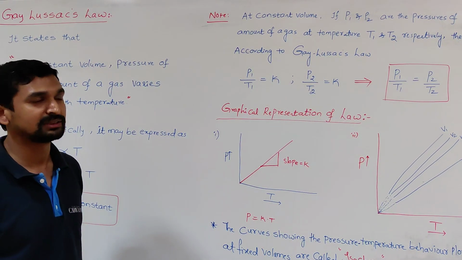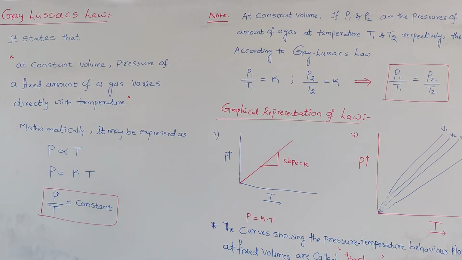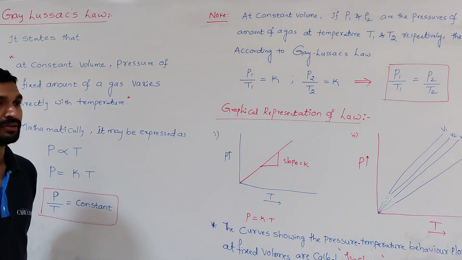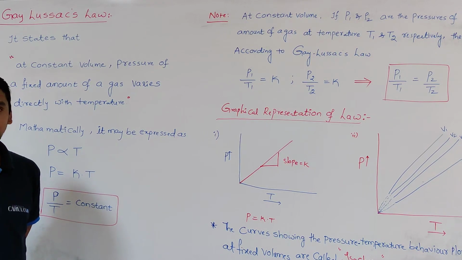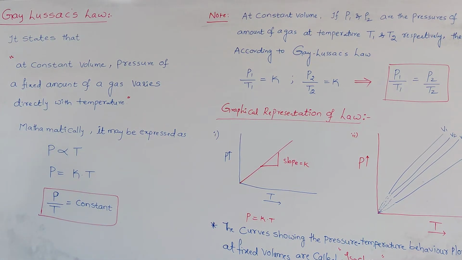Based on those experiments, two more important generalizations were made, and they are put in the form of two laws. One is Gay-Lussac's law and the other is Avogadro's law, in addition to Boyle's and Charles' law. Today we are going to discuss these two laws: Gay-Lussac's law and Avogadro's law.